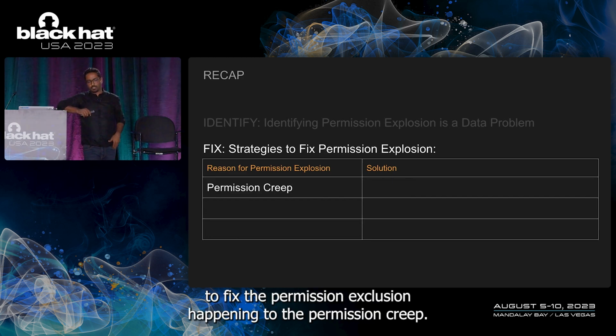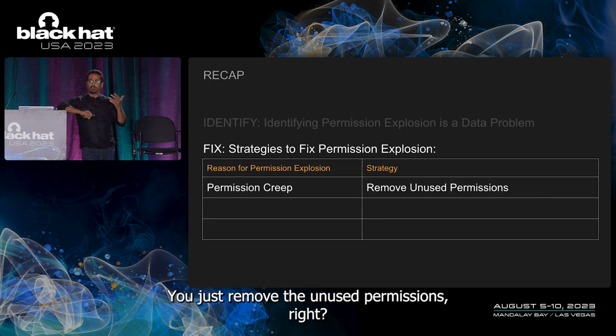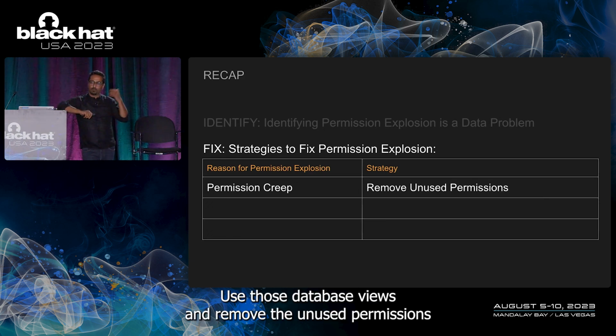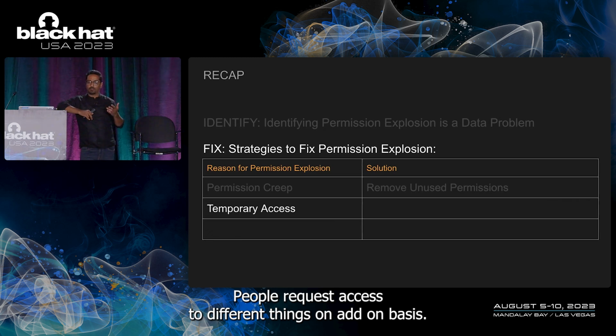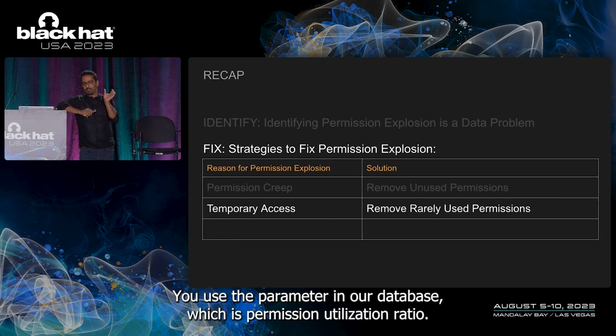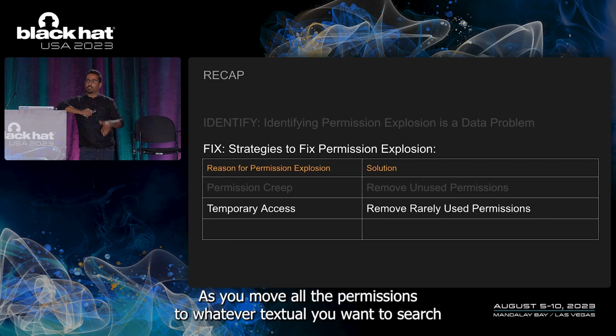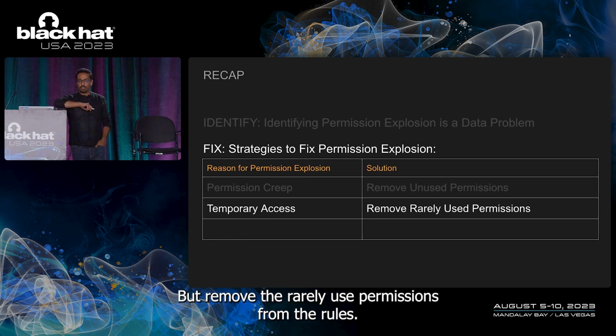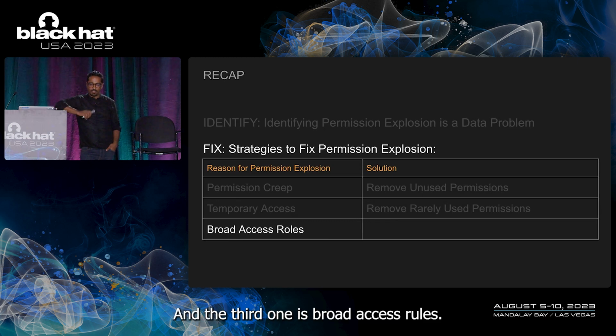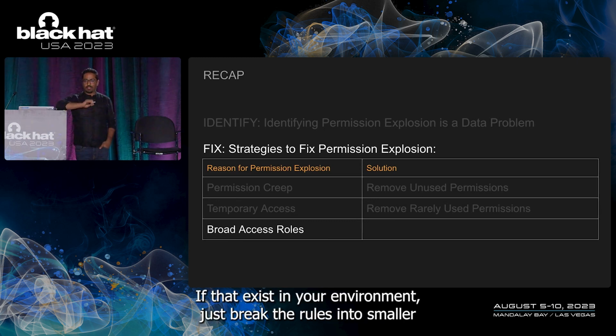To fix the permission explosion happening due to permission creep, you just remove the unused permissions. Use those database fields and remove the unused permissions. To fix the problem happening due to temporary access, where people request access to different things on an ad hoc basis, you use the parameter in our database, the permission utilization ratio, and remove the permissions below whatever threshold you want to set. Today, we used 10% as the threshold. You can use 5%, you can use 20%, depending on the company. But remove the rarely used permissions from the roles. And the third one is broad access roles. If that exists in your environment, just break the roles into smaller roles for smaller teams.